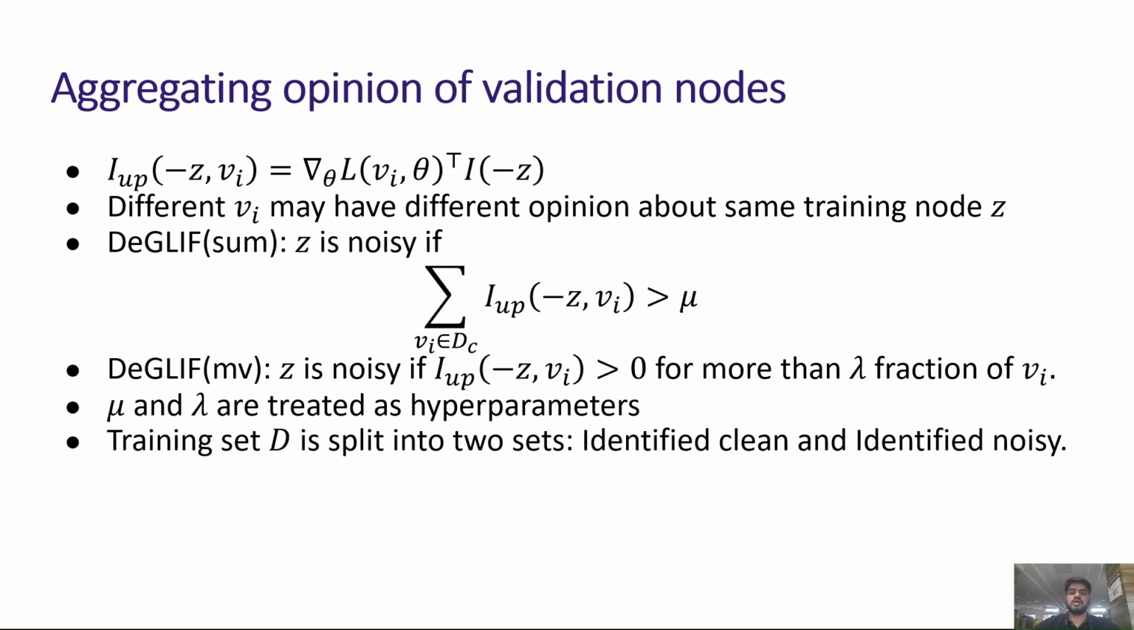As we consider a set of clean nodes and not just one validation node, different clean validation nodes can have different opinions about Z being noisy. So we aggregate this information, which leads to two variants of DeGLIF. The sum variant aggregates the sum of influence values across validation nodes, whereas the majority vote looks at the fraction of clean nodes suggesting Z as noisy. Points that are identified as noisy are collected as a set, and similarly nodes that are identified as clean.